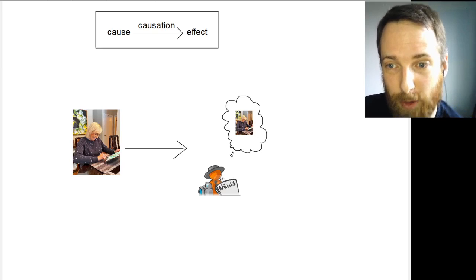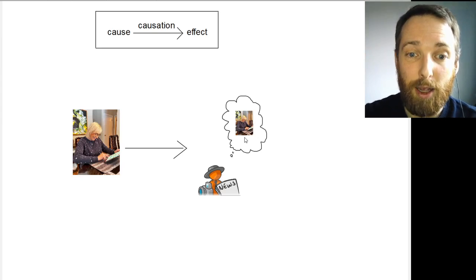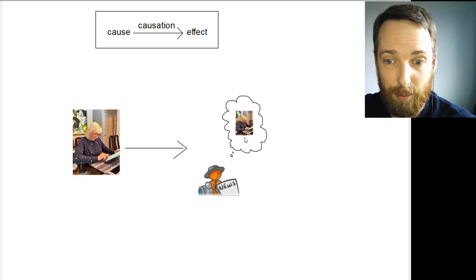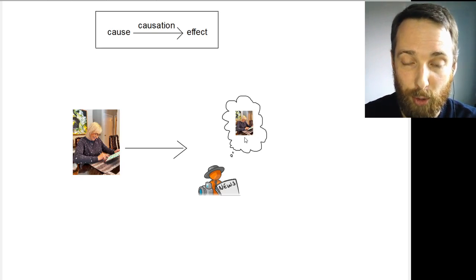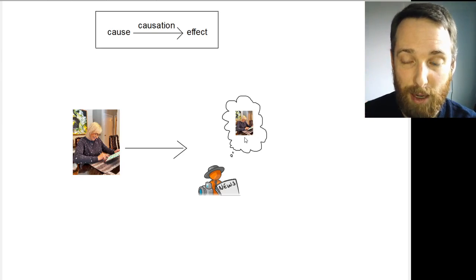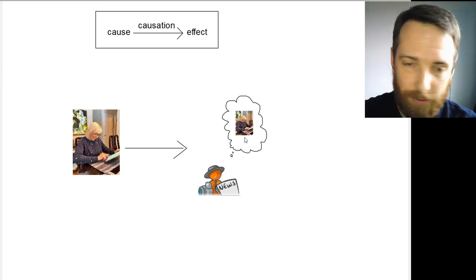Because of that, the reporter comes to think that Betty Kuchta said these words. The fact that she said the things is causing your belief about the same thing. In this case, you are the reporter. That counts as an appropriate causal connection. Your belief is caused by the fact that it's about, and your belief is true. And let's also say it's justified.